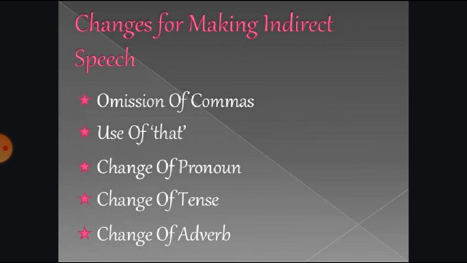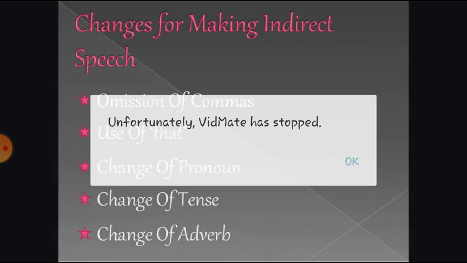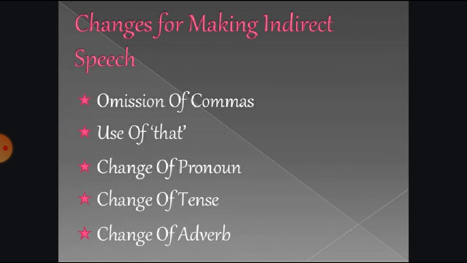Now, whenever changing direct speech into indirect speech, we should know what to do. So, changes for making indirect speech. Whenever you are changing the sentence into indirect speech, you should do the following things. As you can see, omission of commas.